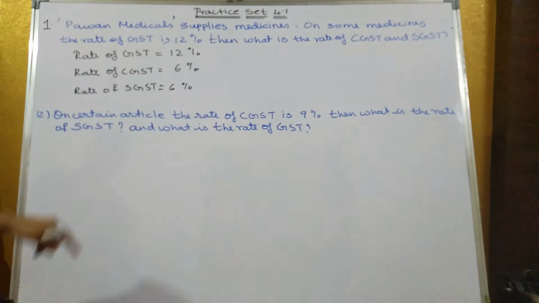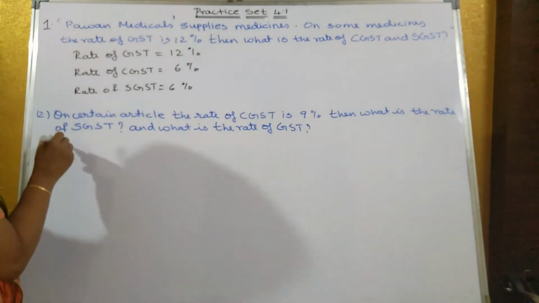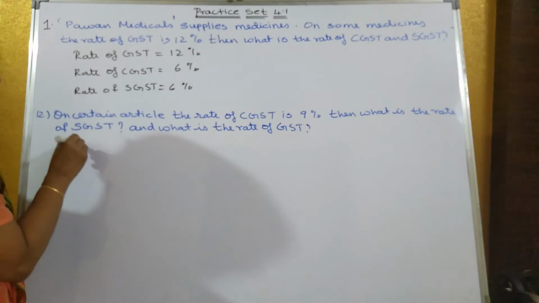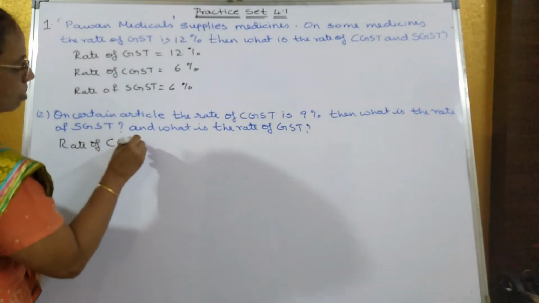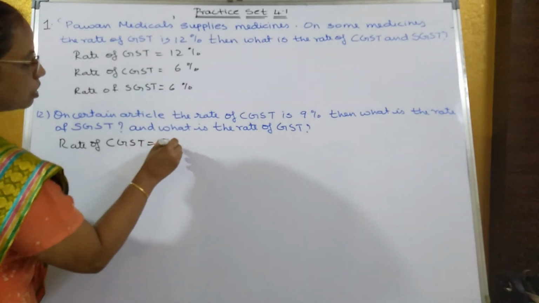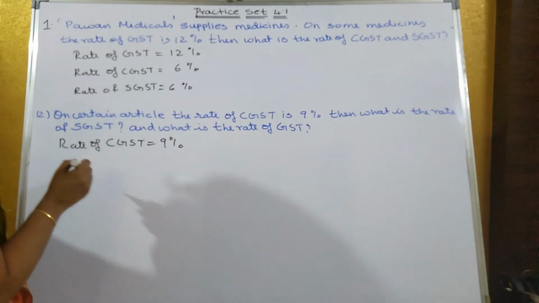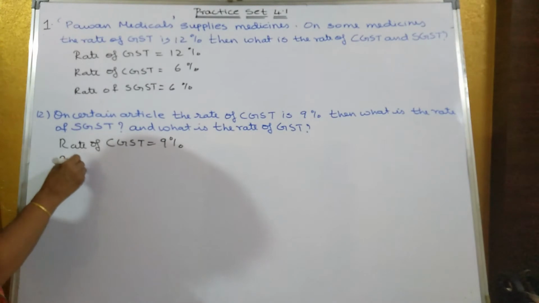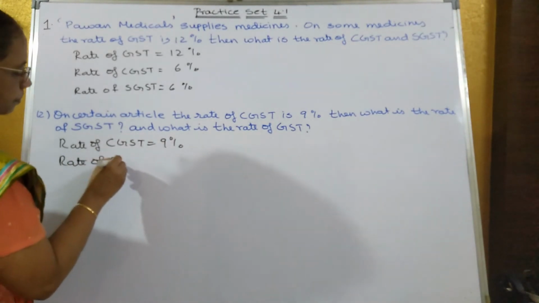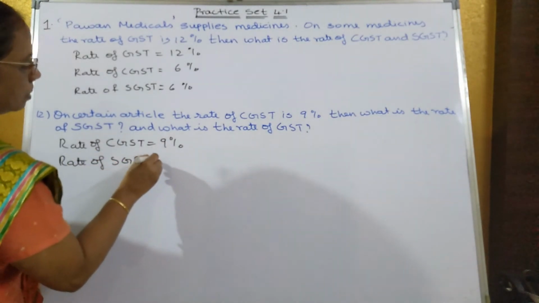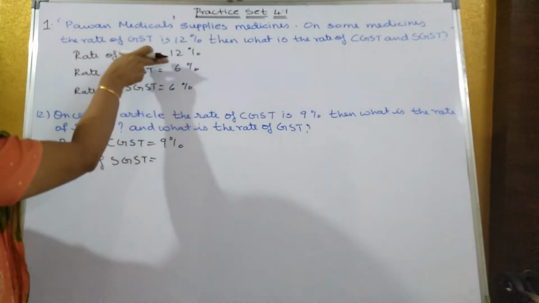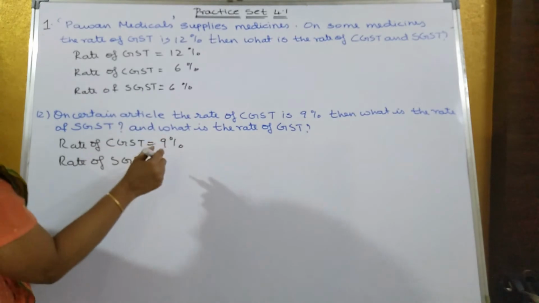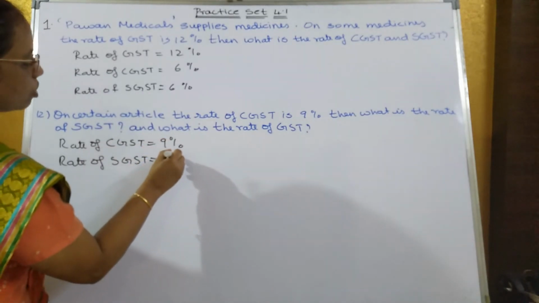Now on a certain article, CGST is equal to how much? 9%. Then what is the rate of SGST? Whatever is the rate of CGST, that only will be the rate of SGST. It is always the same. So if this is 9%, this will also be 9%.